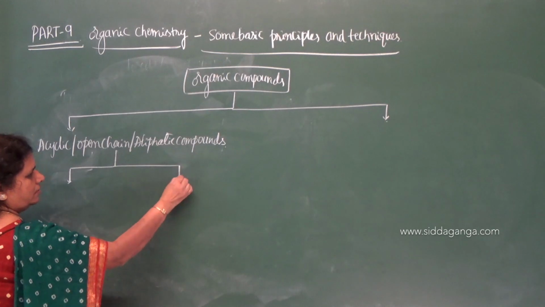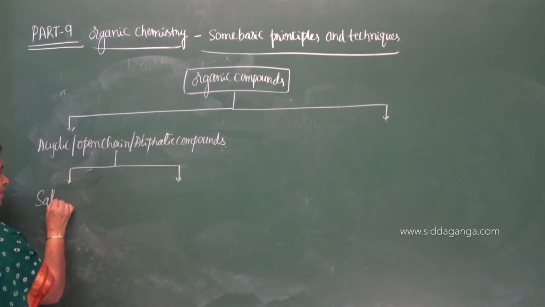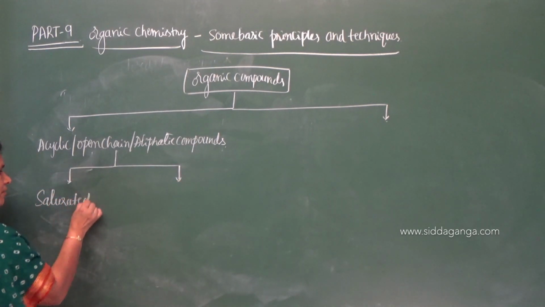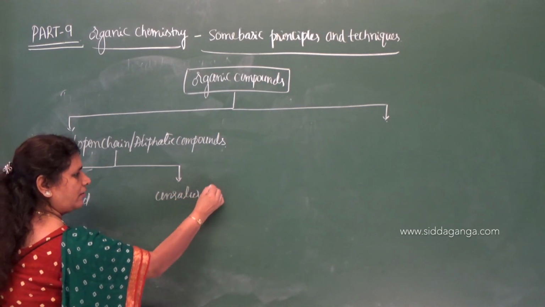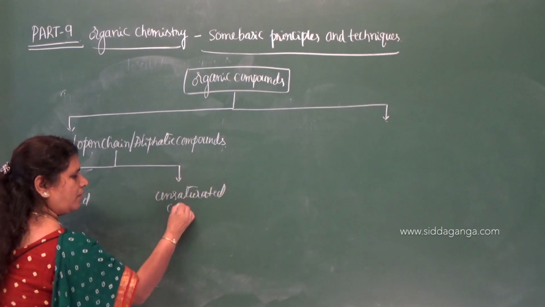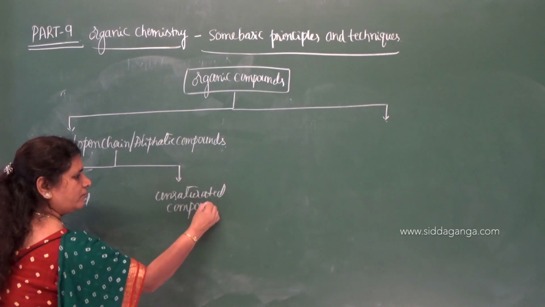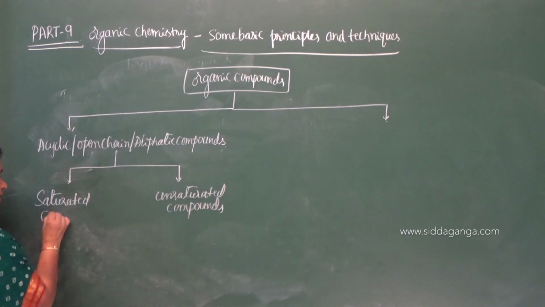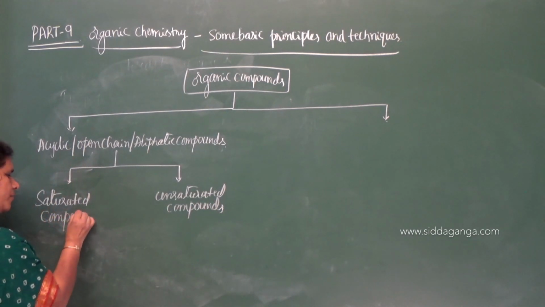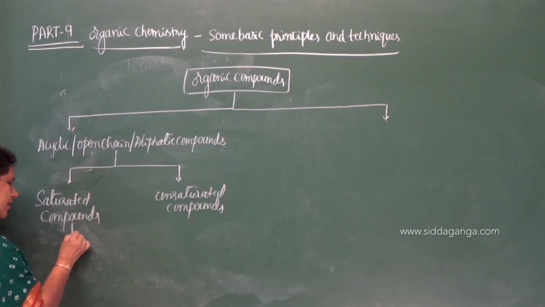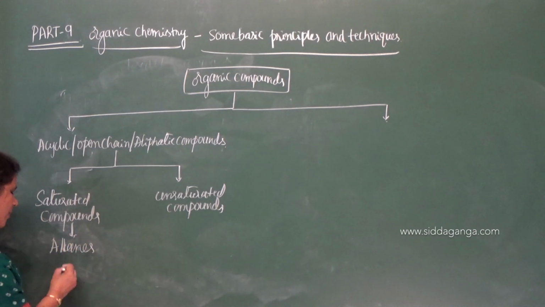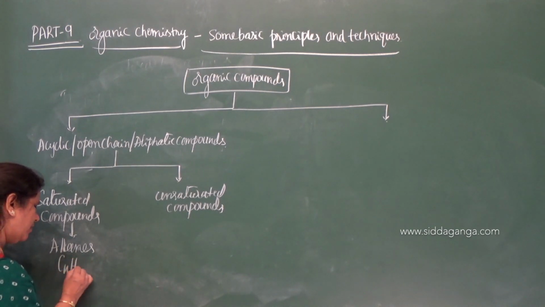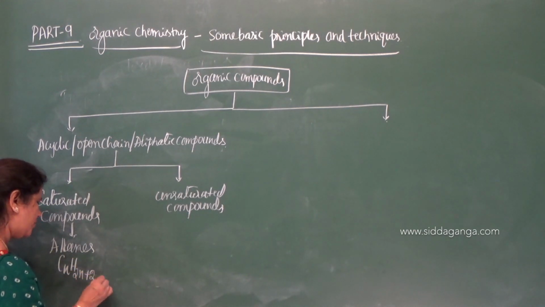What are those? Saturated and unsaturated compounds. For saturated compounds, you can take the example of alkanes with the general formula CnH2n plus 2.